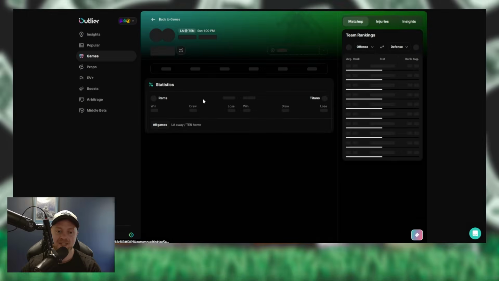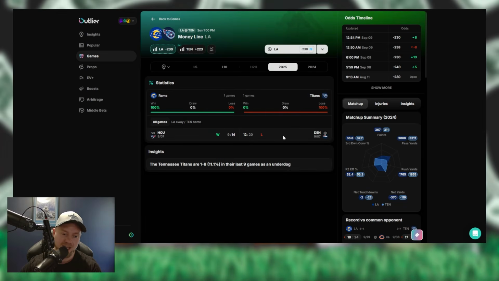Looking at how both these teams did in game one. So I actually didn't pay much attention to the Rams last season, or game one, week one. I played against Houston. I had Houston winning the game, but struggled. It was a 9 to 14 point total. Very, very low scoring game. Houston had 3 field goals. If you look at the Broncos versus Titans, Broncos ended up beating the Titans 20-12. Neither team looked super strong, especially the Broncos just didn't look as good as I thought they did.